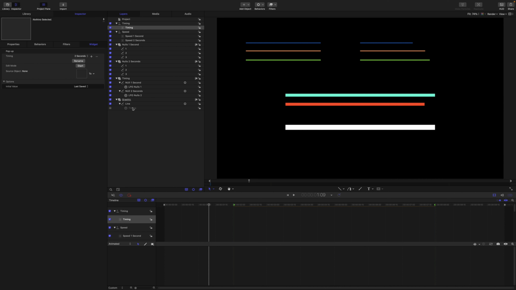I'll add the 1 second duration null to the 1 second snapshot, then the 2 second duration null to the 2 second snapshot. Then I'll publish that widget.